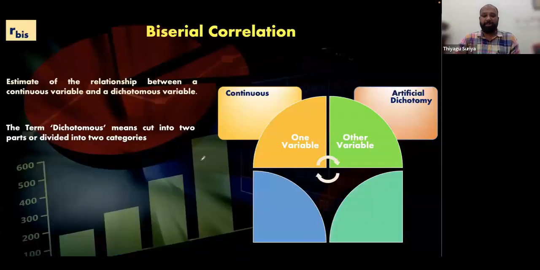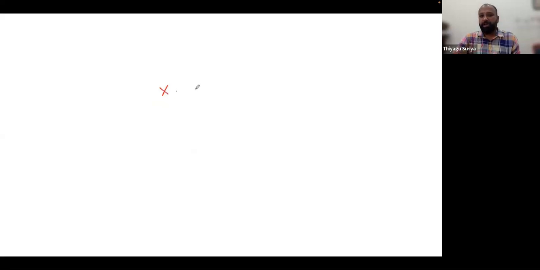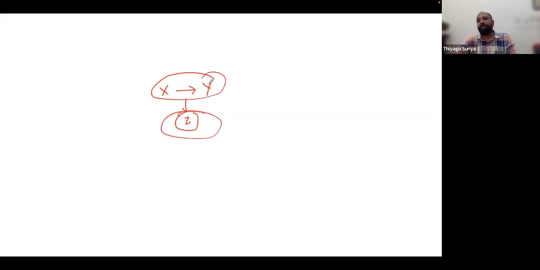We are going to find out the relation between X and Y. The partial correlation is nothing but finding the relation between X and Y after controlling the effect of Z. That is called partialling out. We are going to partial out the effect of Z, and we are checking whether X and Y have a significant relation between the two. That is called partial correlation. We are going to eliminate the third variable's effect through the partial correlation.